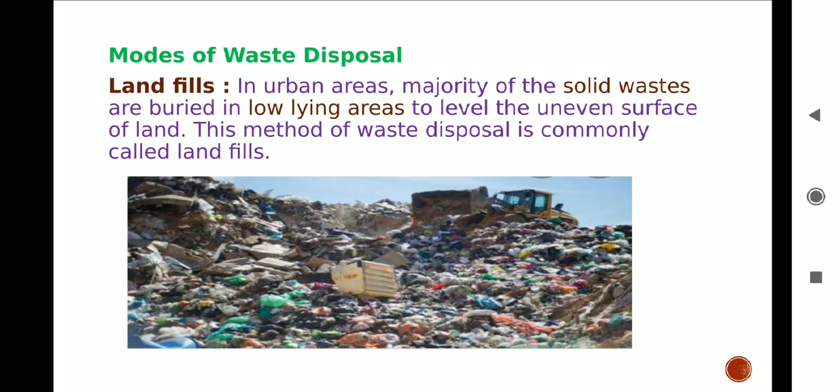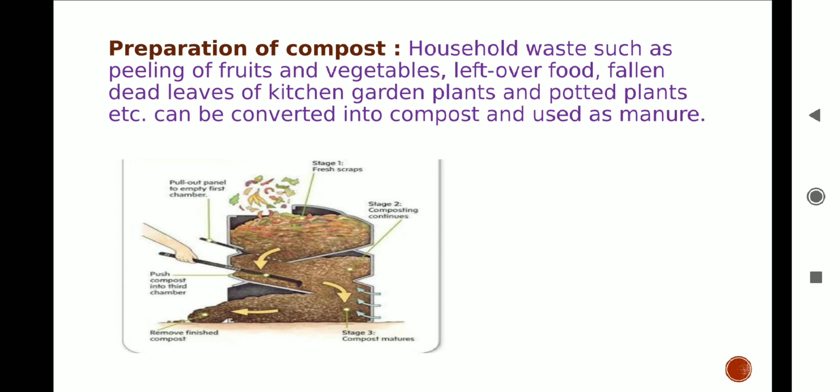In this method, waste is disposed of in low-lying ground and covered with earth. This method is commonly used in urban areas. Preparation of compost: bio-waste can be converted into compost by burying it in a pit dug into the ground, which can be used as manure.